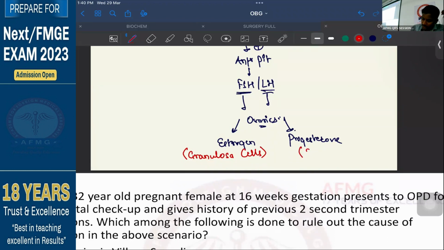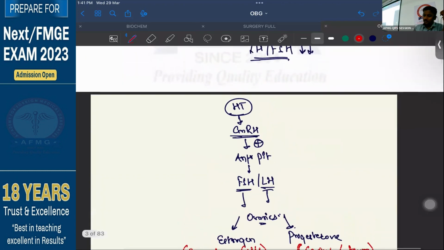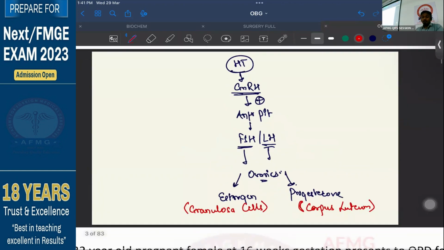Whereas progesterone is secreted by which cells? Progesterone is secreted by the corpus luteum. The luteal cells will secrete progesterone. No issues with anybody. Did you understand the basics? That's what I'm talking about. Okay? Now going back to our question again.